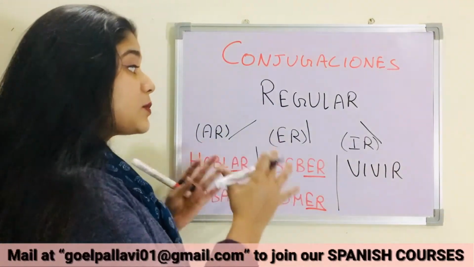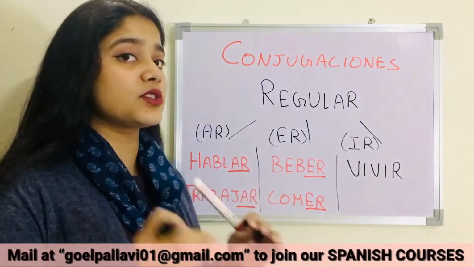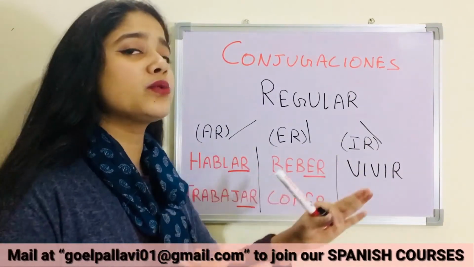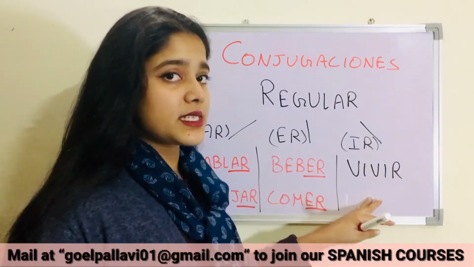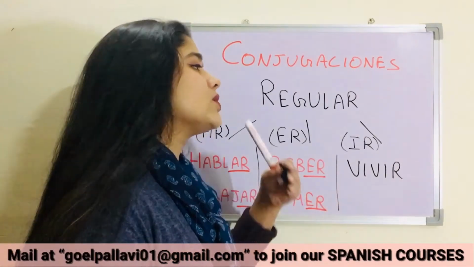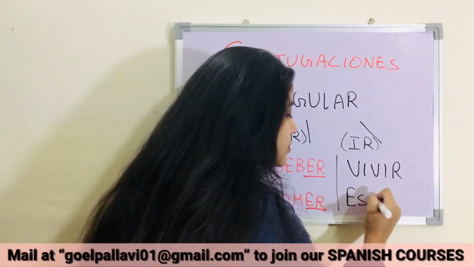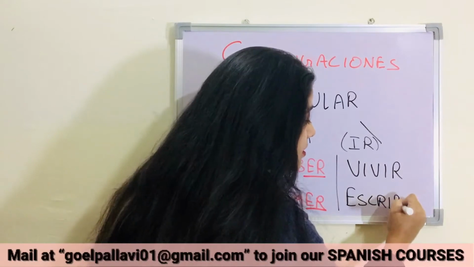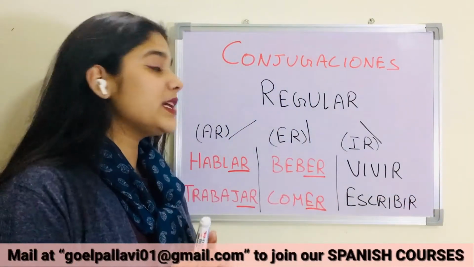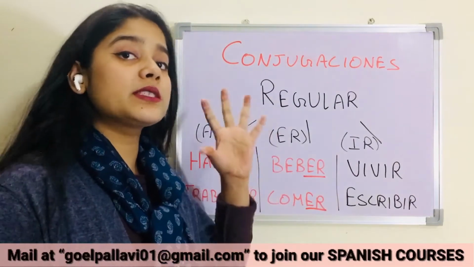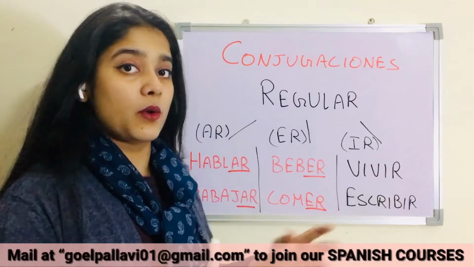Let me tell you, right now we are doing present tense, not other tenses. We are just doing present tense only. I do that, I go there, I live here. First we are doing only present tense, then we'll get back to the other tenses. The next verb I am going to take is escribir, which means to write. So let's get to the singular forms of the verbs vivir and escribir, both of them. Okay, let's get started.